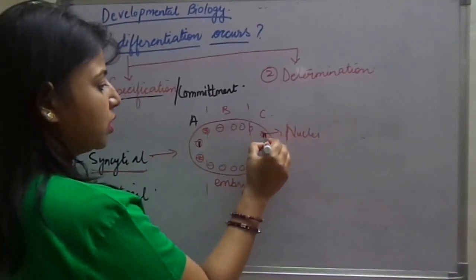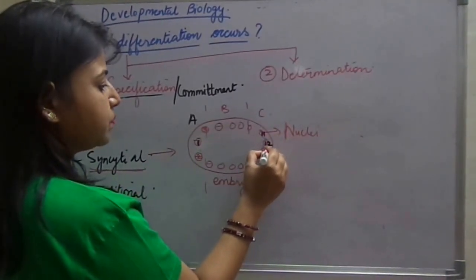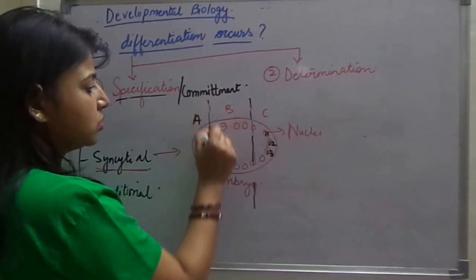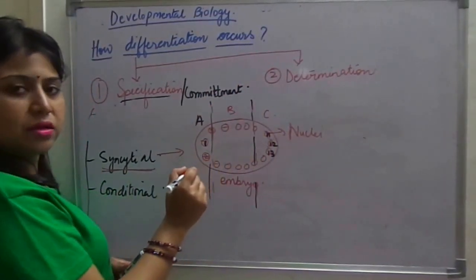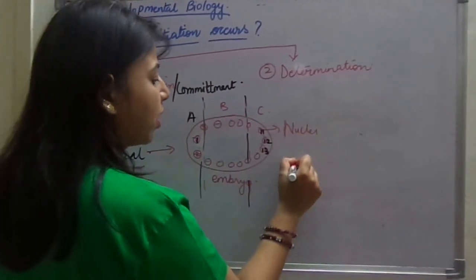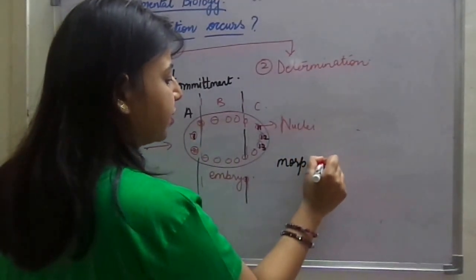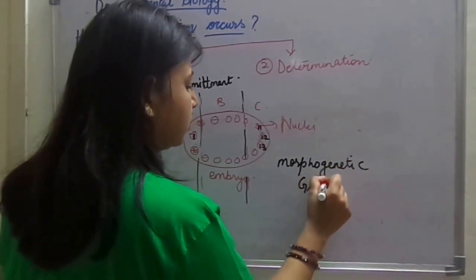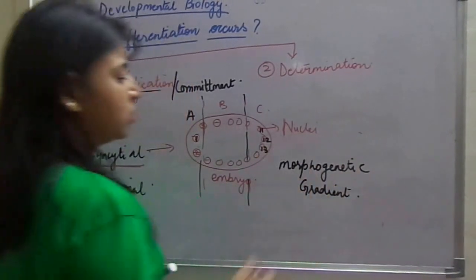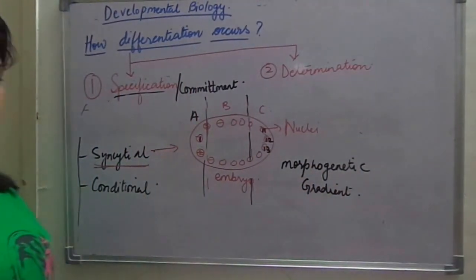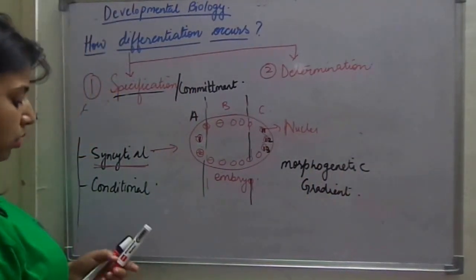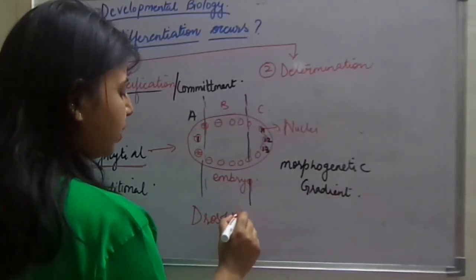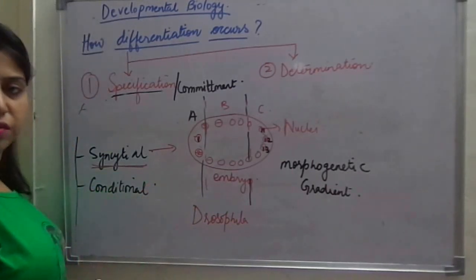Similarly, the protein produced by this 11, 12 or 13 will be more in the C region and will be least in the A region. So they form a kind of morphogenetic gradient. The term is morphogenetic gradient. We will discuss syncytial specification in one more video, taking the example of Drosophila. Drosophila is the best example of syncytial specification.